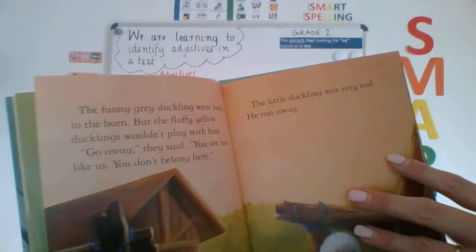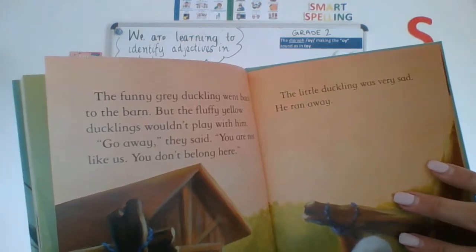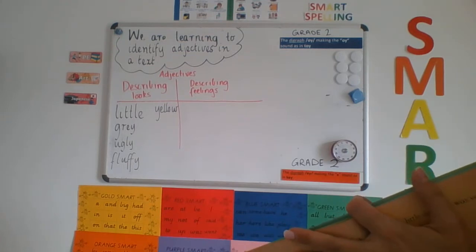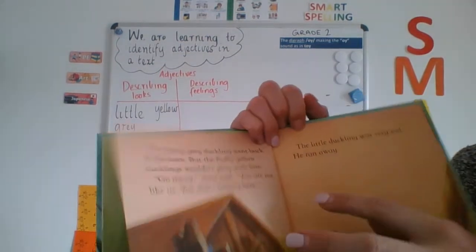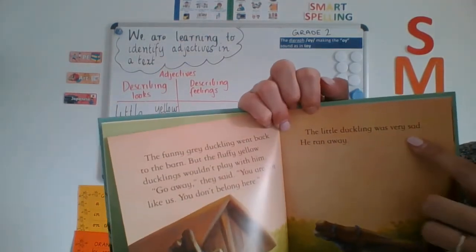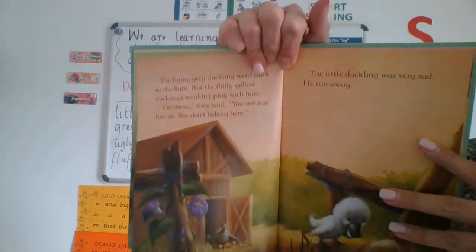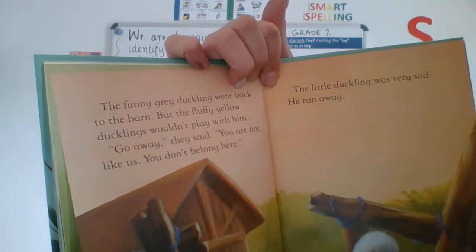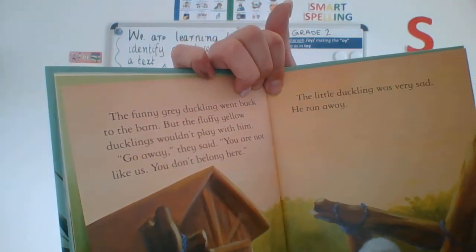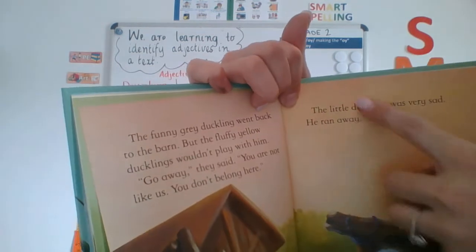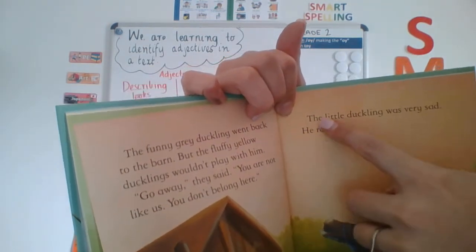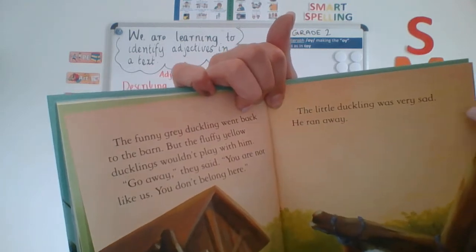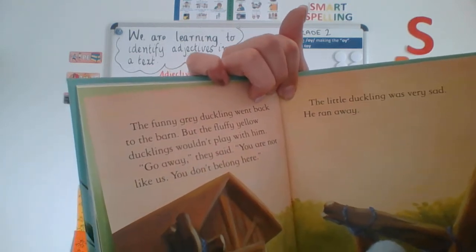The little duckling was very sad. Now we have a long list of words that are describing the way something looks. I wonder if there is an adjective in this sentence that you can think of that is describing the way somebody feels. I'm going to reread it. The little duckling was very sad. He ran away. Now we already have the word little to describe the way something looks. But what word in this sentence describes the way the duckling feels?